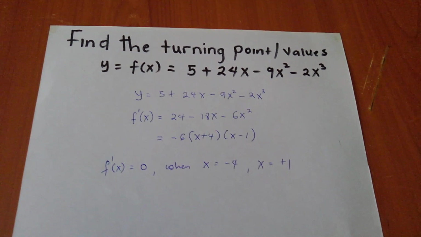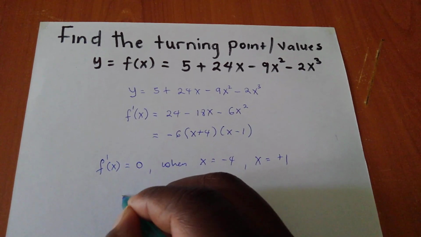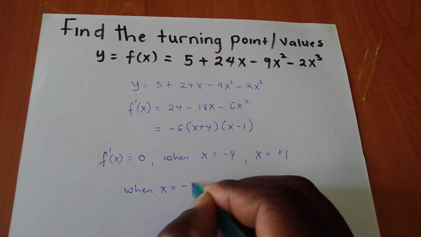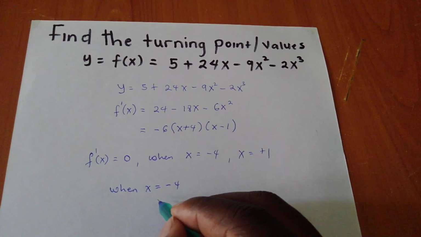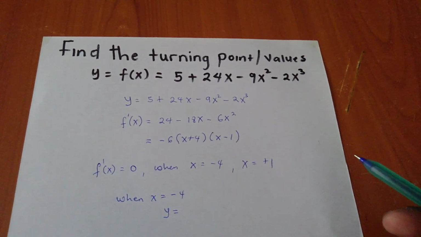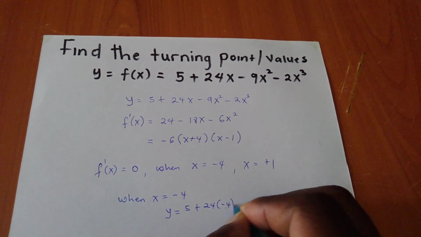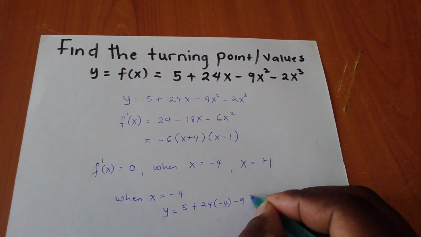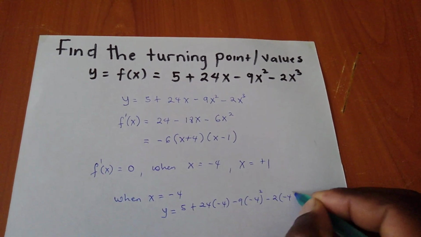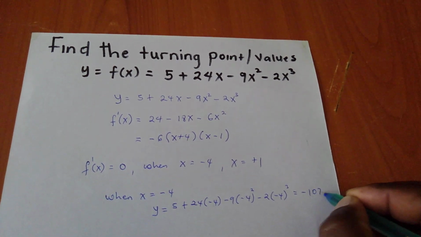So, having put those as the x's, I will say when my x is negative 4, my y, from the original function, will be 5 plus 24 into negative 4 minus 9 into negative 4 squared minus 2 into negative 4 cubed, and the whole thing will give me negative 107.